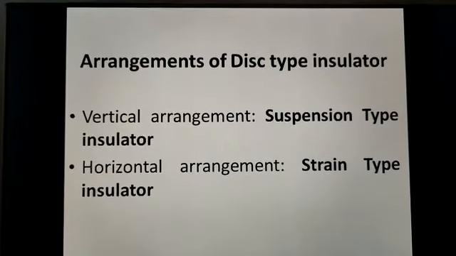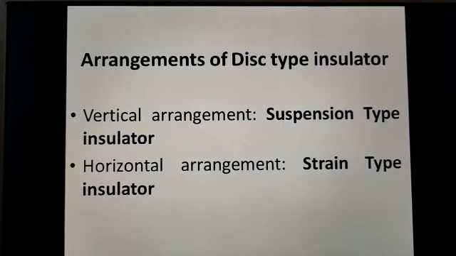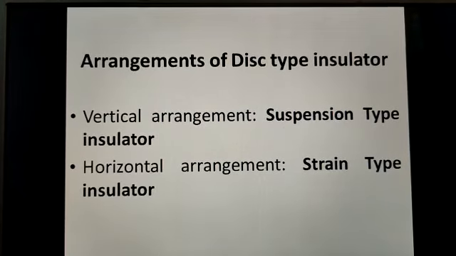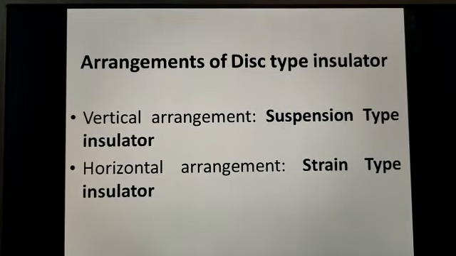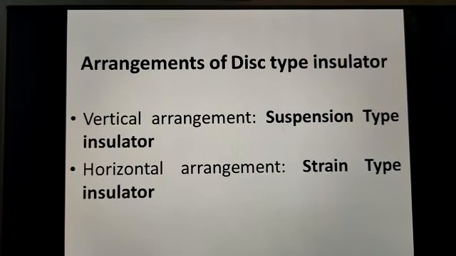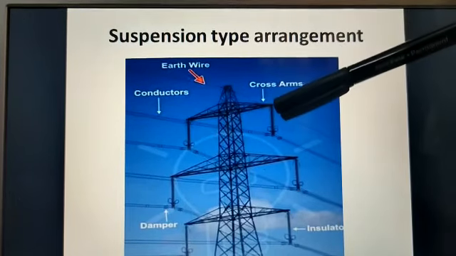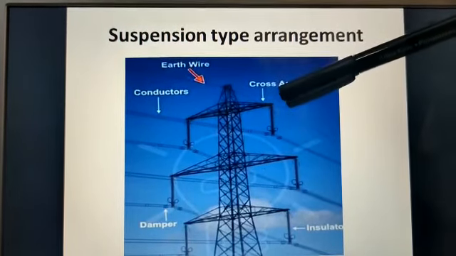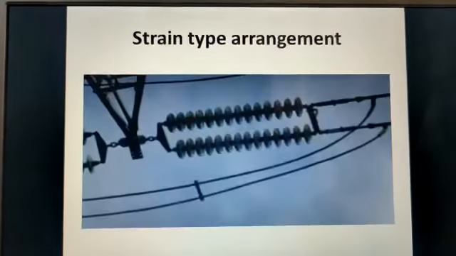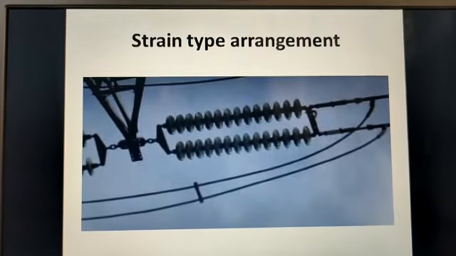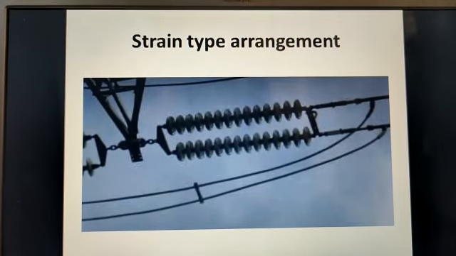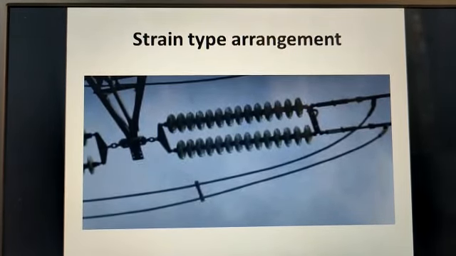Disc type insulators can be arranged in two ways. One is the vertical arrangement and the second is the horizontal arrangement. If they are arranged vertically, it is known as a suspension type insulator. If they are arranged horizontally, it is a strain type insulator. Here in the picture you can see the suspension type arrangement. It is a vertical arrangement of the discs attached to the cross arm. And this is the strain type arrangement, a horizontal arrangement of the disc insulators. This arrangement is used at dead ends or where there are sharp curves.